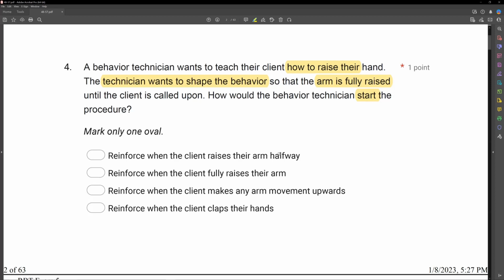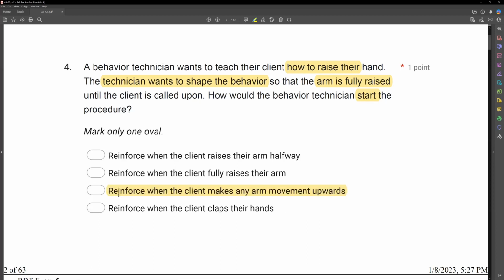D, reinforce when the client claps their hands. Not the topography we're looking for, not the behavior we're looking for. We need that arm moving upwards in a raised fashion. So we are going to reinforce at the beginning of shaping whenever the client makes any arm movement upwards.